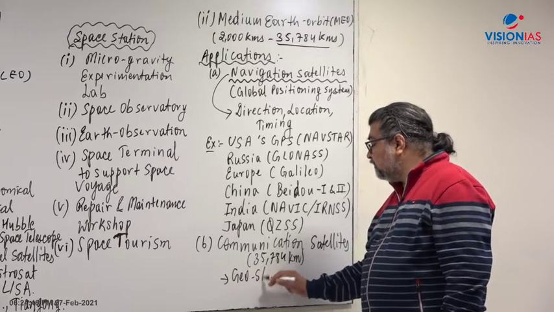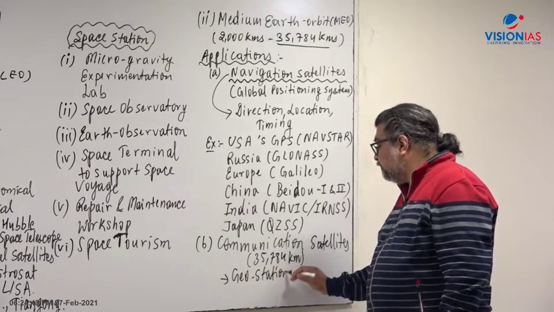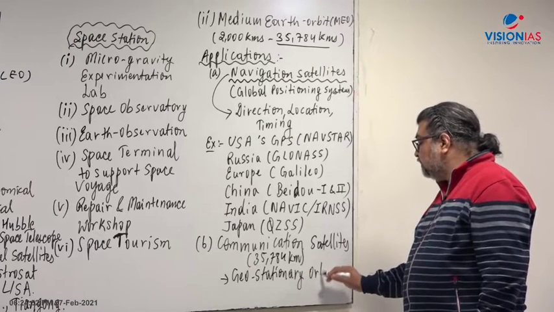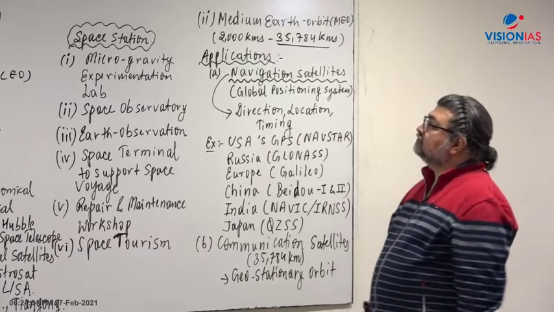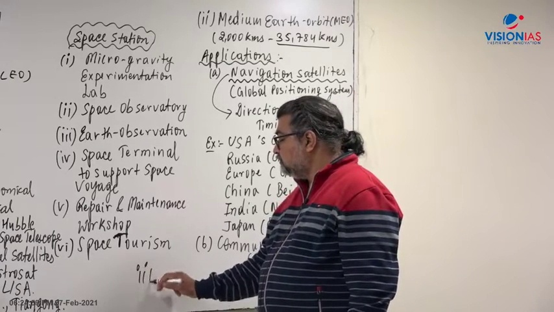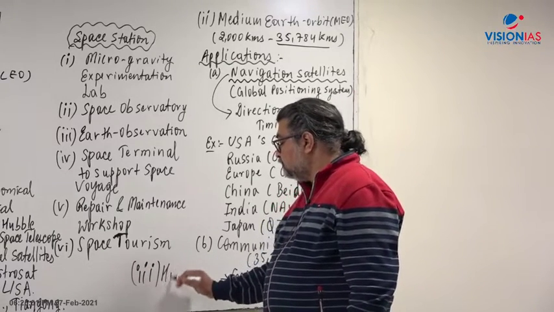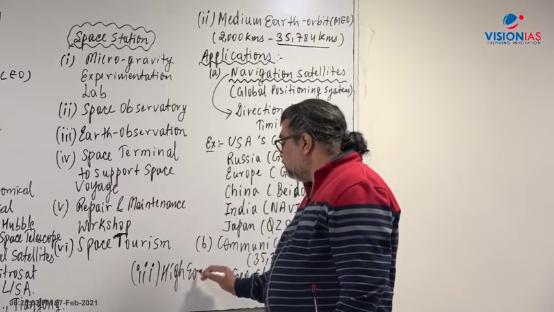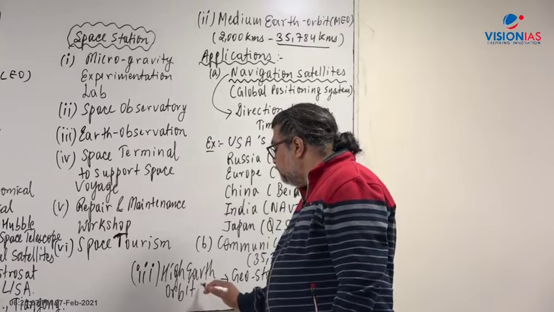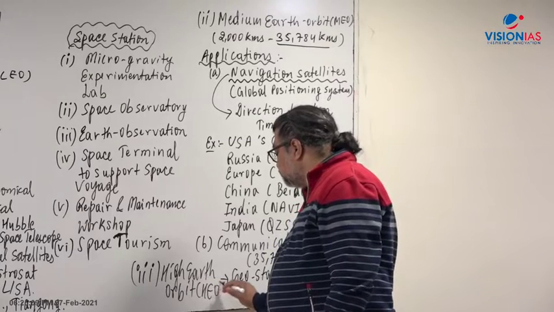Now, apart from this, the third type of orbit in terms of altitude and height is the high Earth orbit. What is high Earth orbit? High Earth orbit is that orbit which lies above 36,000 kilometers.